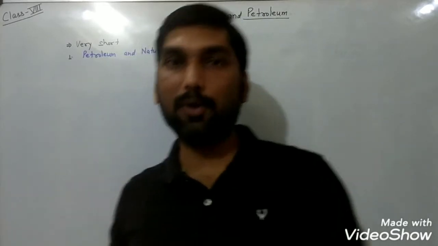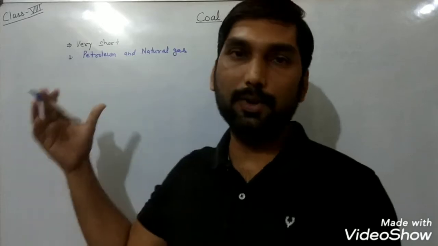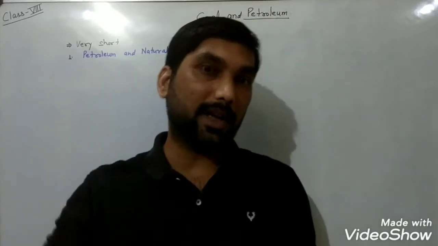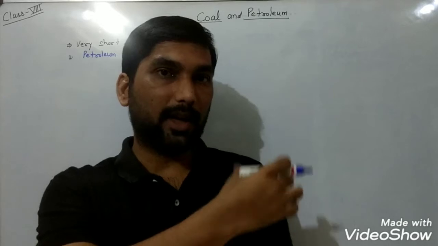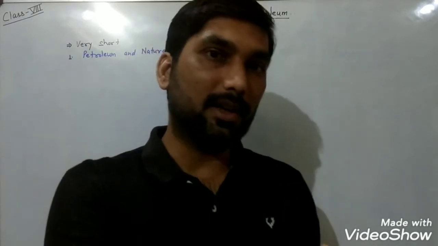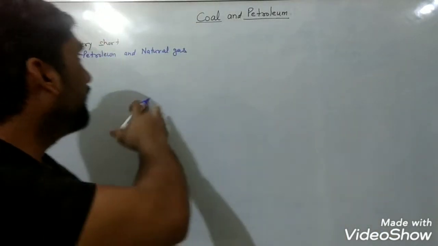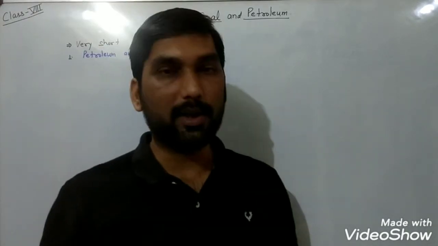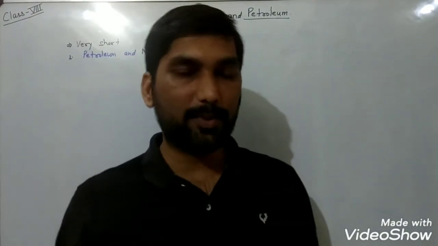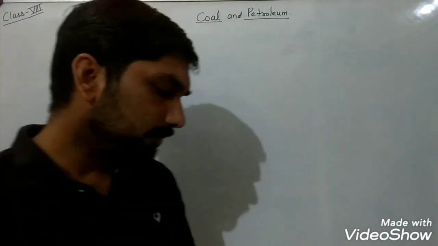So you can write there iron, gold, silver or diamond, anything. But here, since we are studying this chapter and it was asking for two minerals other than coal, we have written petroleum and natural gas. But you can write any of the minerals that are present on the earth's surface.